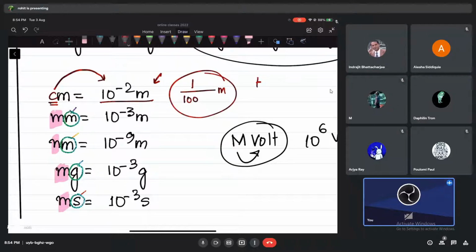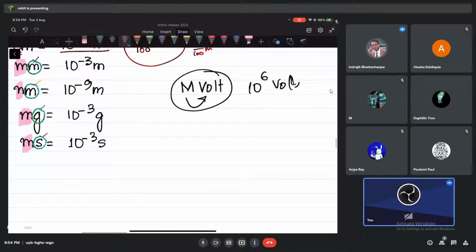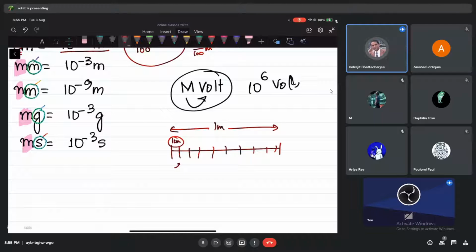It's like take a meter, divide it into 100 small parts, and you take one small part. If you divide 100 times, this is called 1 by 100 of a meter. And that is what we call 1 centimeter, no, right, guys? Okay, are you getting me? Am I going too fast? No, I think you understand what a centimeter is. You take 1 meter, divide it into 100 parts. Each part is called what, guys? 1 centimeter. That's why we have something like that, okay?